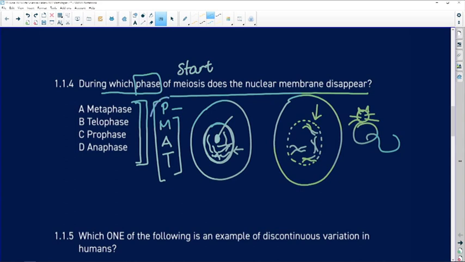Now, during which of those phases is the nuclear membrane going to disappear? It's going to happen at the start of meiosis, which is prophase. So on our answer sheet, we're going to write 1.1.4, and prophase is option C.